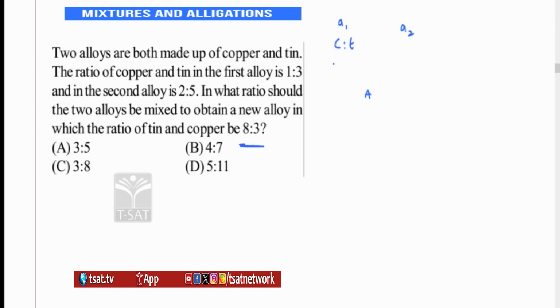So copper and tin is 1:3 here. Here copper and tin is 2:5. Be careful here: he said tin and copper, but you have to take copper and tin. So in the third alloy, the mixture is 3:8. But I have to take any one of them. You can't take both at a time, so I am taking copper in all. Copper in the first one is 1/4, copper in the second one is 2/7, copper in the third one is 3/11. You can subtract and check it, or else multiply everything with what?